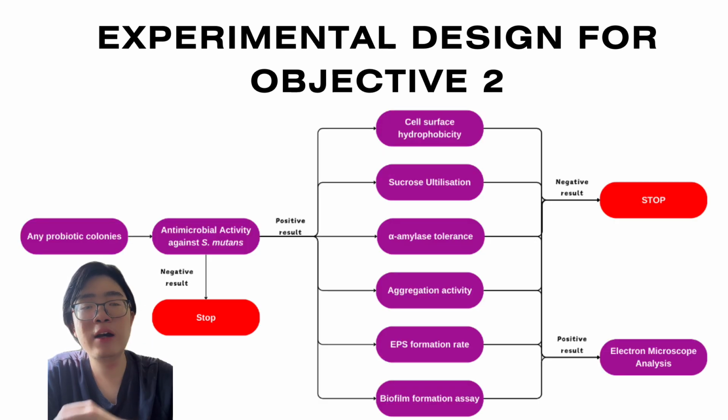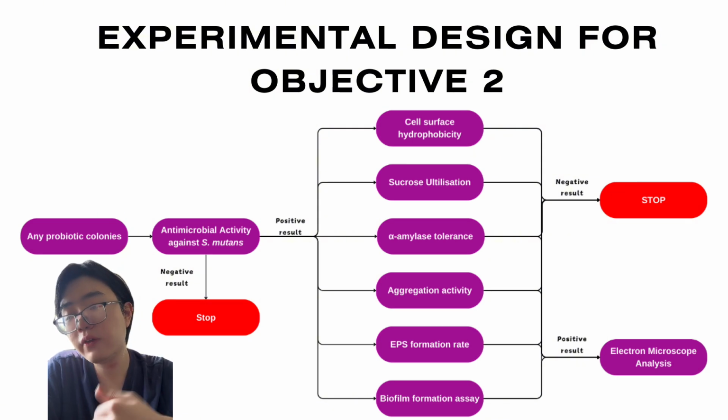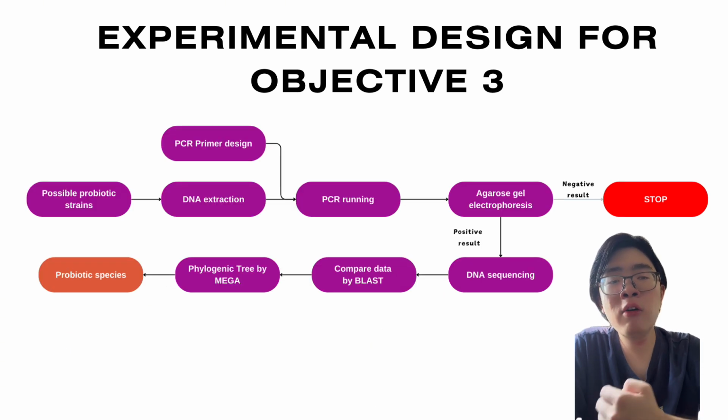About objective 2, in the experiment we use the isolated colonies, the probiotics that we isolated, to investigate the antimicrobial effect. The assays that we use include cell surface hydrophobicity, sucrose alkalization, alpha amylase tolerance, aggregation activity, EPS biofilm rate, and finally the EPS formation assay. When we have undergone all these, only the isolated probiotics that have the desired positive antimicrobial effect will undergo objective 3, which is to identify the species of the probiotic using 16S rRNA sequencing.